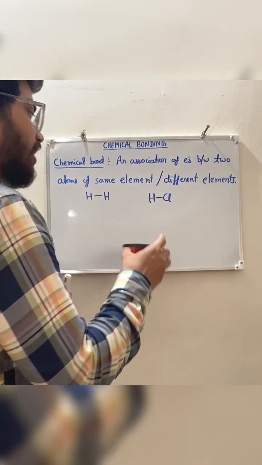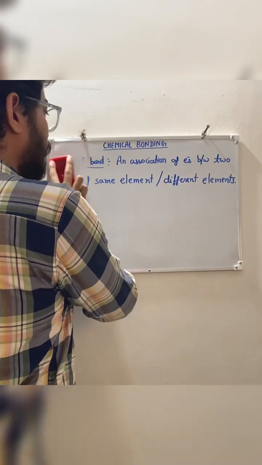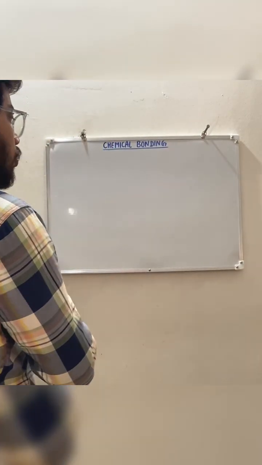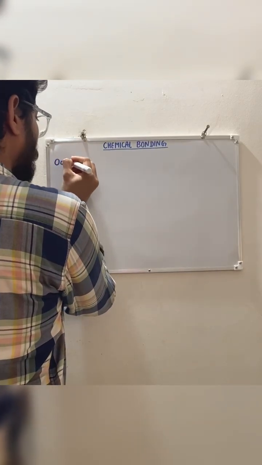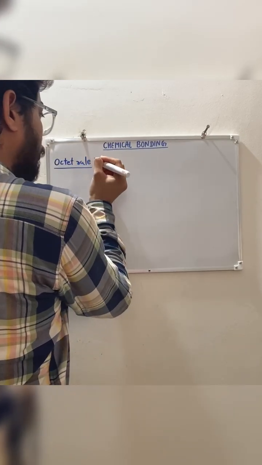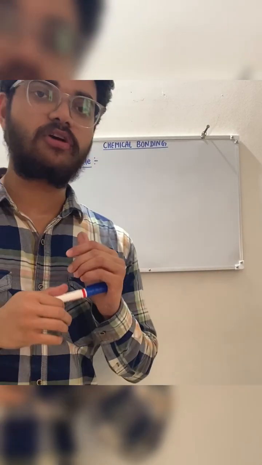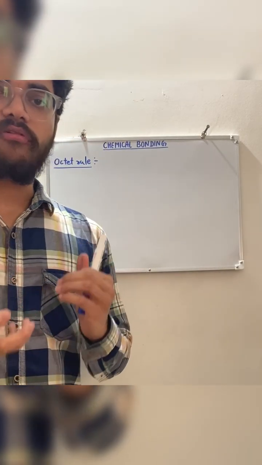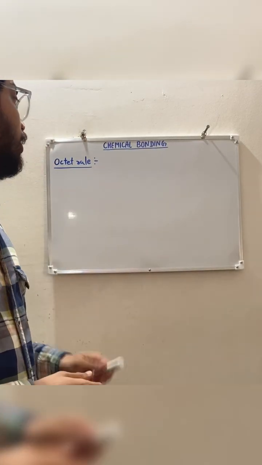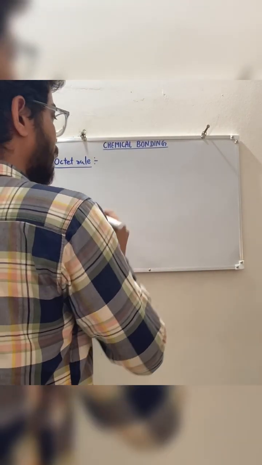Before going into the detail of this chapter, we should know a rule. That rule is called the octet rule. To understand the fundamental principle of chemical bonding, how two atoms of the same or different elements can combine and make a bond, we should know this rule. So what is this? The octet rule is a rule that states